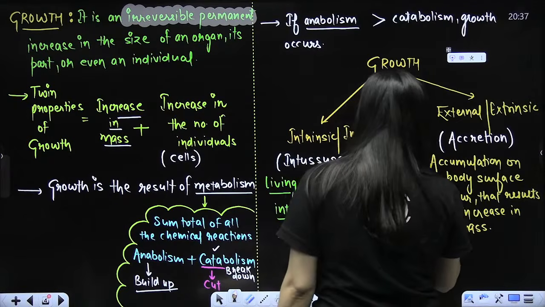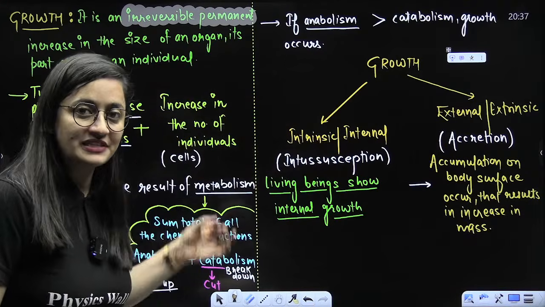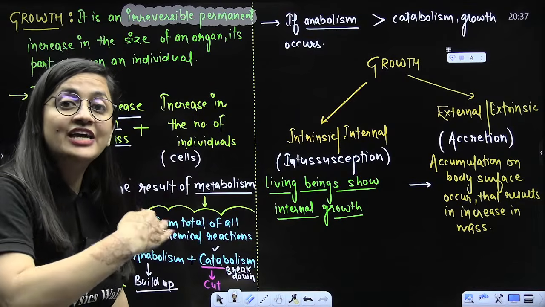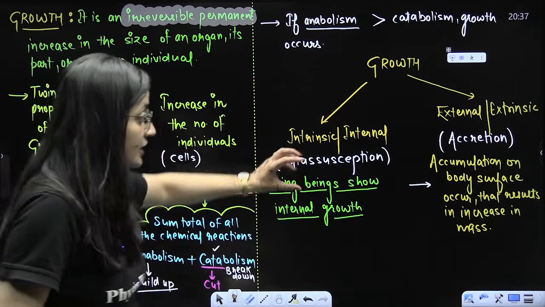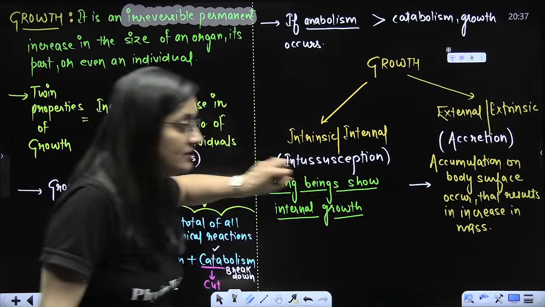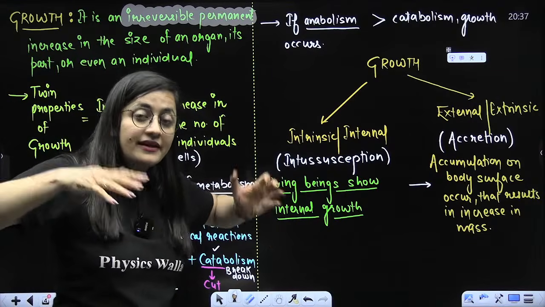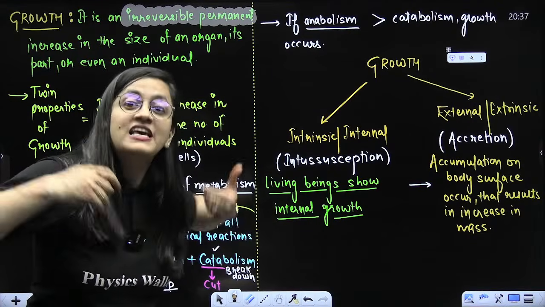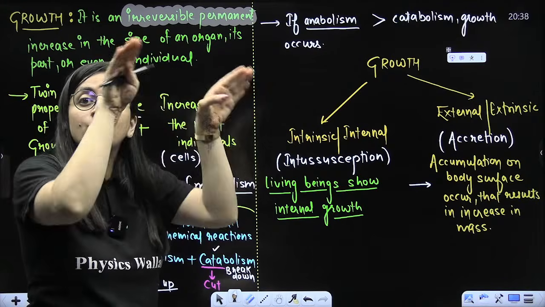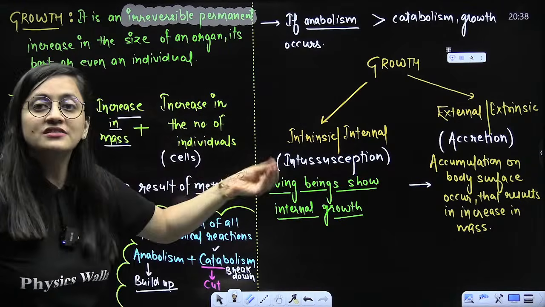The substance, the deposition will be there. Accumulation on the body surface will be there. It is not something self-driven or internally growing. No, accumulation will be there, and because accumulation on the body surface occurs, that will result in an increase in mass.